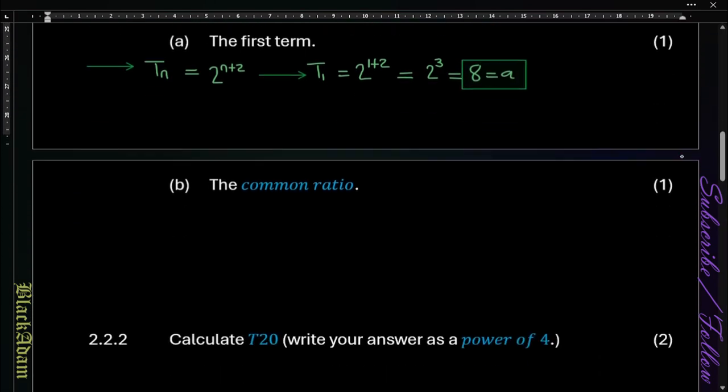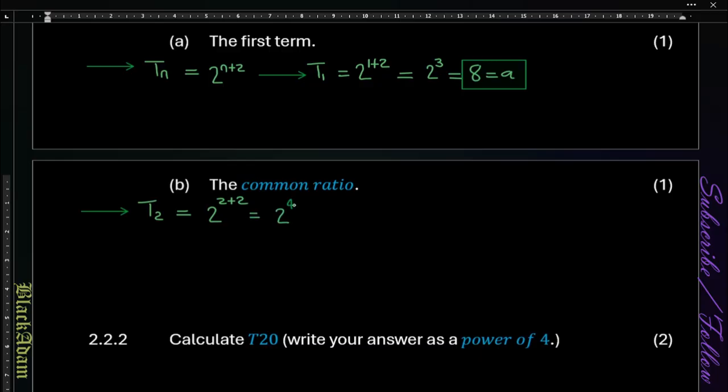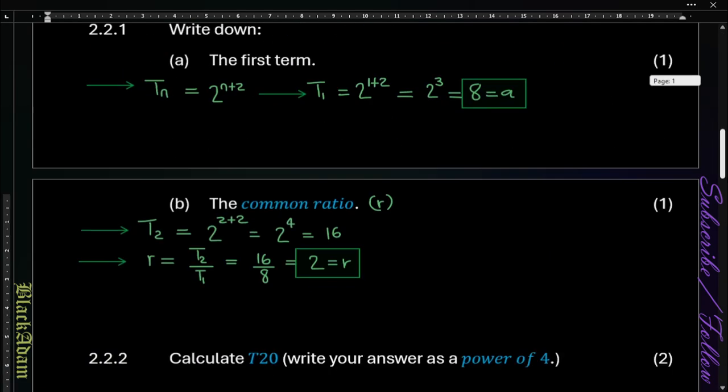And moving on to the common ratio. T2 is 2 to the power 2 plus 2, which is 2 to the power 4, which is 16. And then r is going to be t2 over t1, and that means we have 16 over 8, and that gives us 2. So our common ratio is 2.